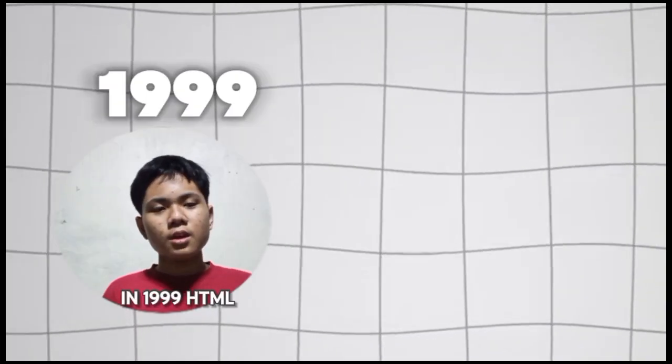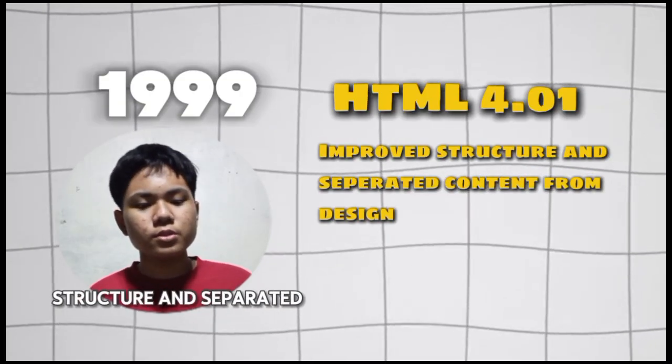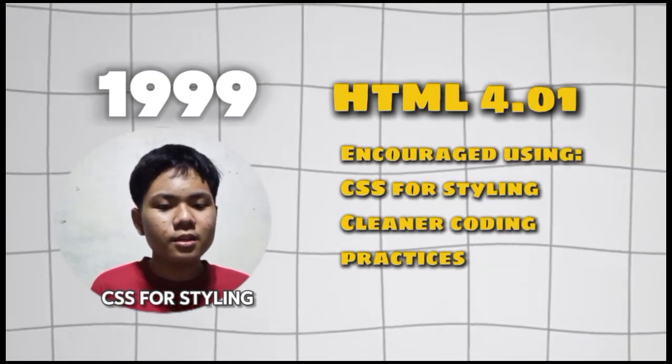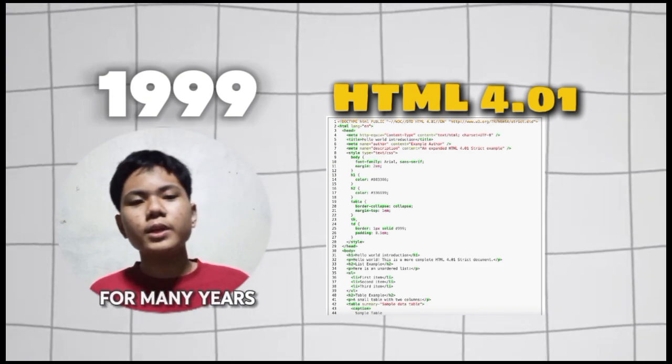In 1999, HTML 4.01 was made. This version improved structure and separated content from design. It encouraged using CSS for styling and cleaner coding practices. This version lasted for many years.